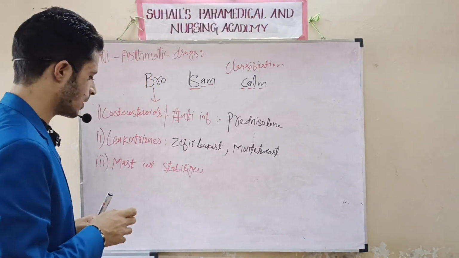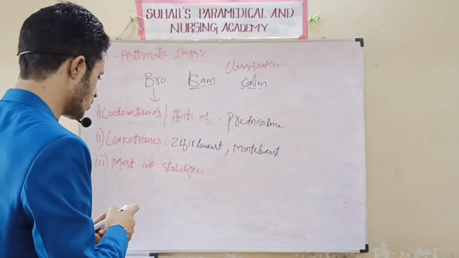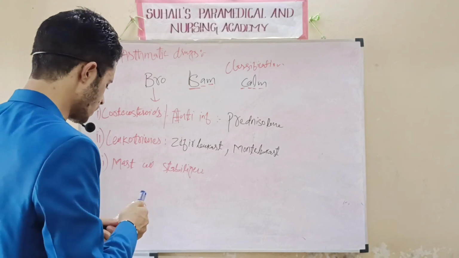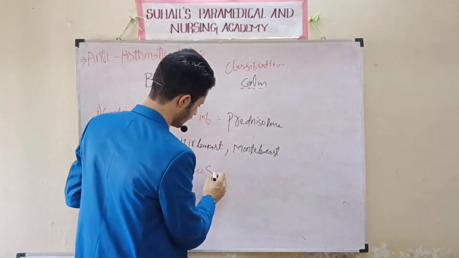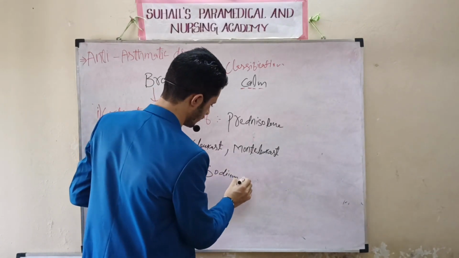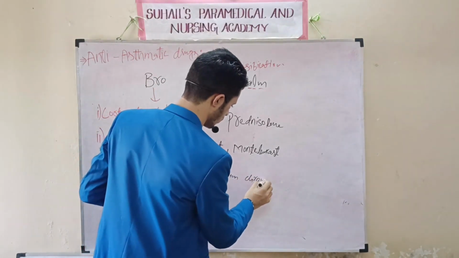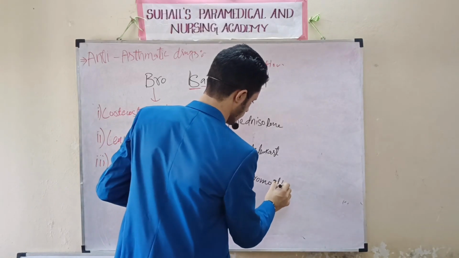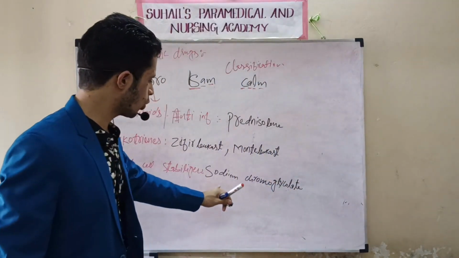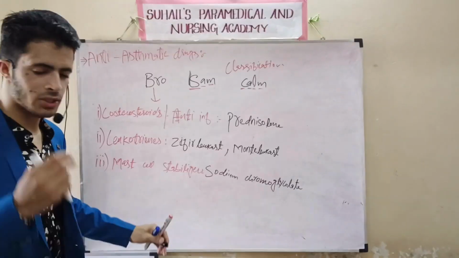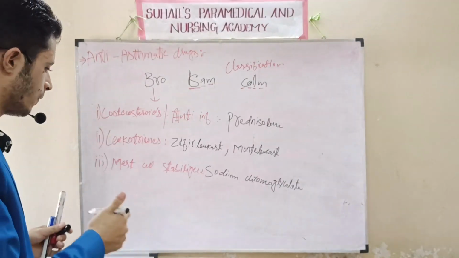In mast cell stabilizers, what do we have to remember? You remember one drug, that is called sodium chromoglycate. So sodium chromoglycate comes under the mast cell stabilizers. Remember this one drug is enough for this.